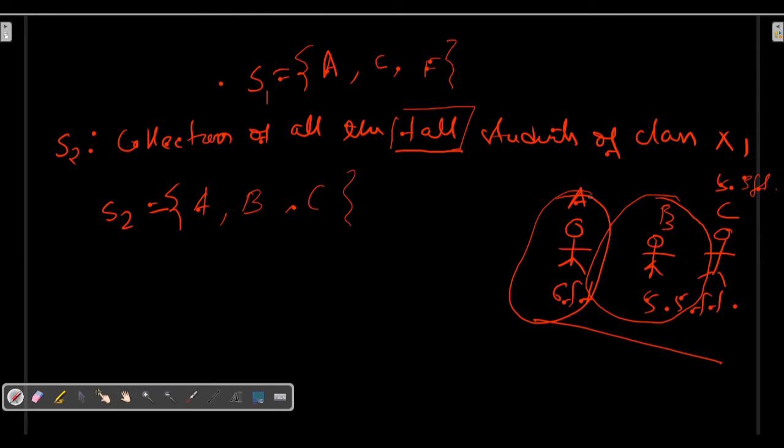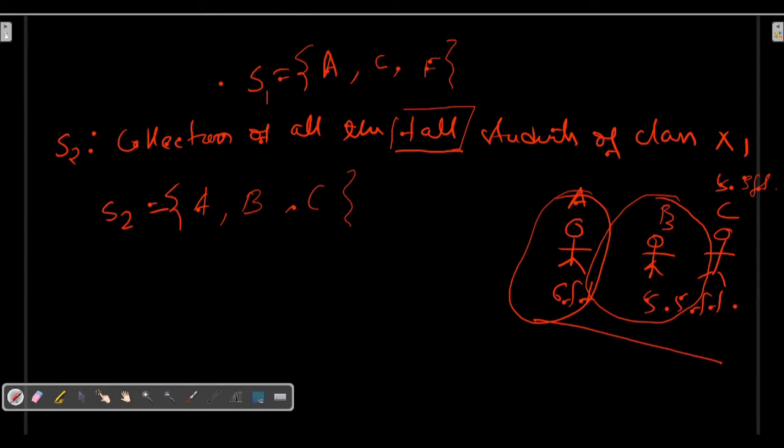But when I consider these three elements, here I am saying A is taller, B is shorter than A, and it is taller than C. So that means I cannot define the property of tallness in a proper way. Okay, so that is why I am saying this collection cannot be a set, because it is not well defined. The property is not well defined.